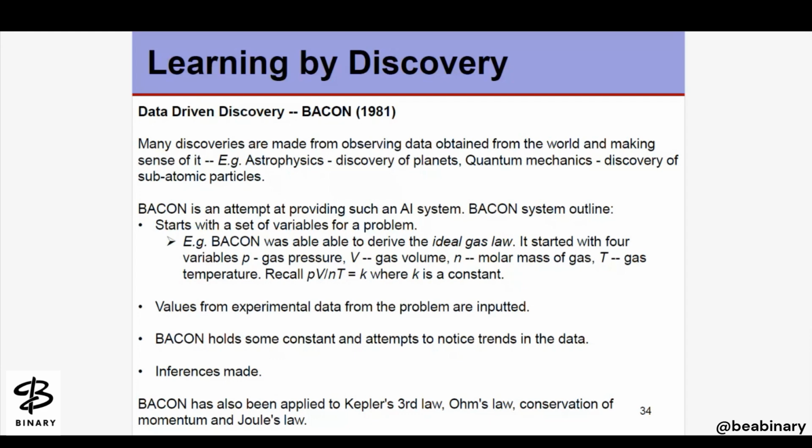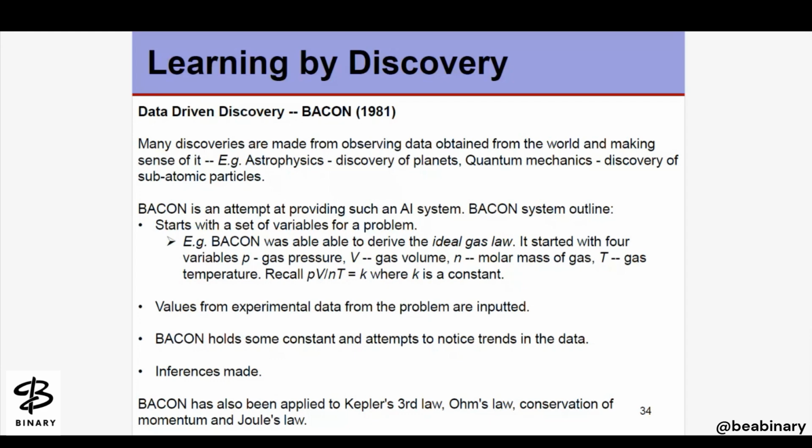So if we talk about the backend here, the backend is an attempt at providing such an AI system, which is a scientific discovery system, which starts with a set of variables for a problem. What information or data it already has. For example, here the backend was able to derive the ideal gas law. It started with four variables: P stands for the gas pressure, V stands for the gas volume, N stands for the molar mass of a gas, and T stands for the temperature.